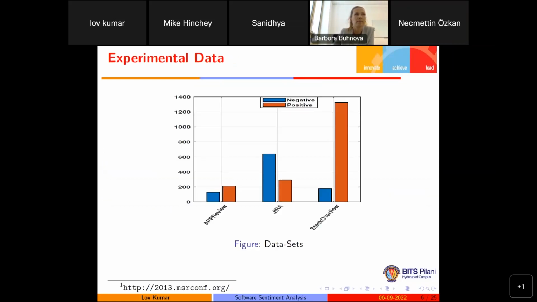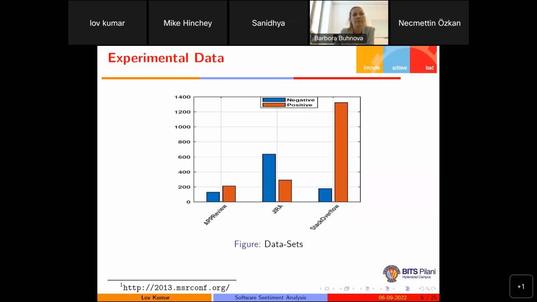So this is the data set we have used to validate our framework. We have used the app review data set, the Jira data set, and the Stack Overflow data set. If we check the Stack Overflow data set, in most cases we are getting positive comments and very few negative comments.